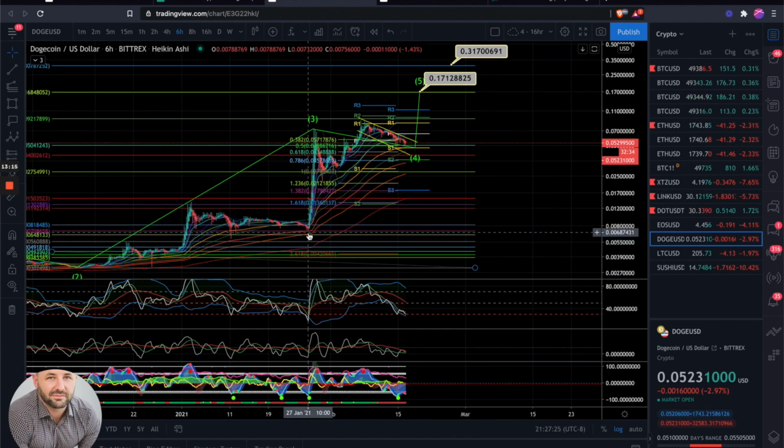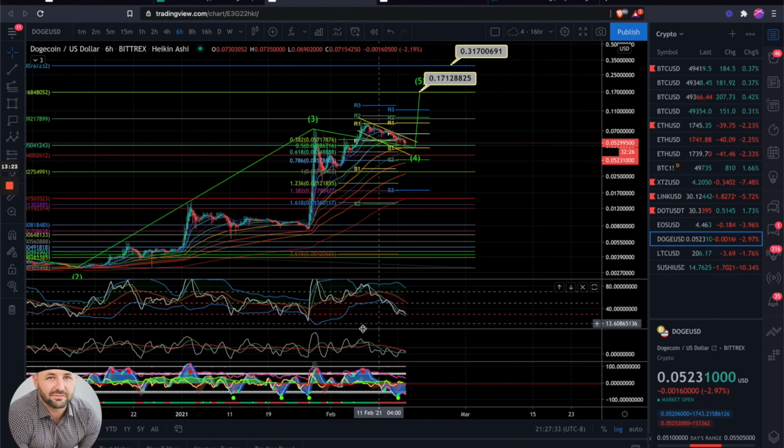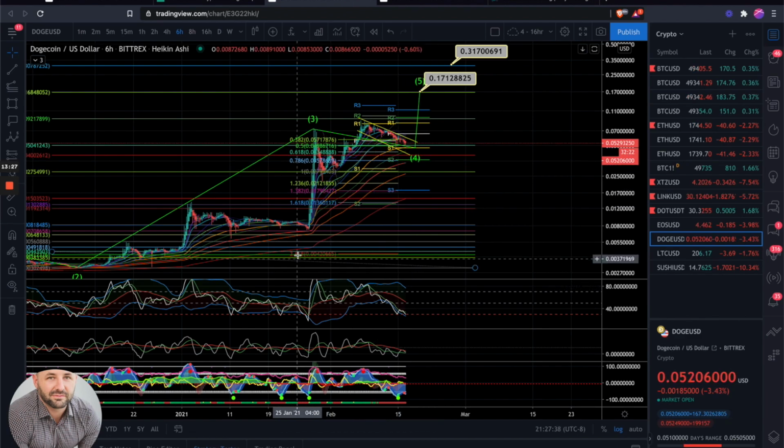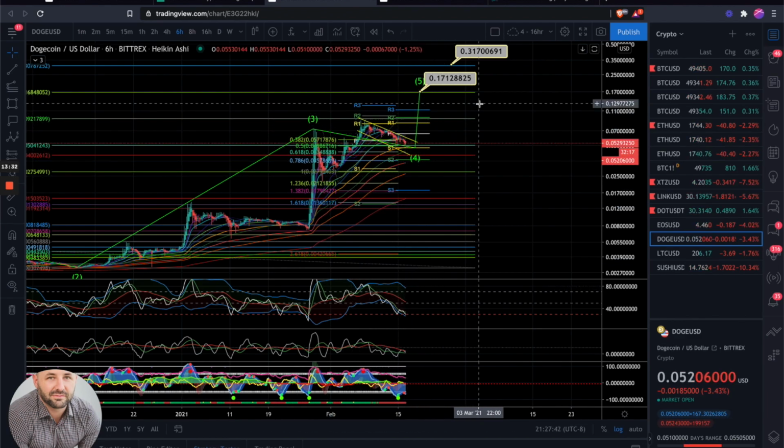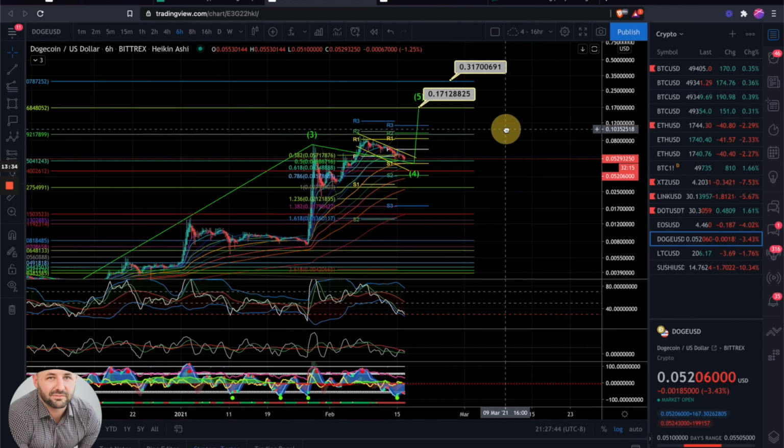Pretty much half of a penny, 0.006 from the RSI. You can see that again, we're not quite that low, but we are just about there on the RSI. So it's just been a slow grind to completely reset, but I'm looking for a move to 17 to potentially 31 cents again in the very, very near future on Doge.